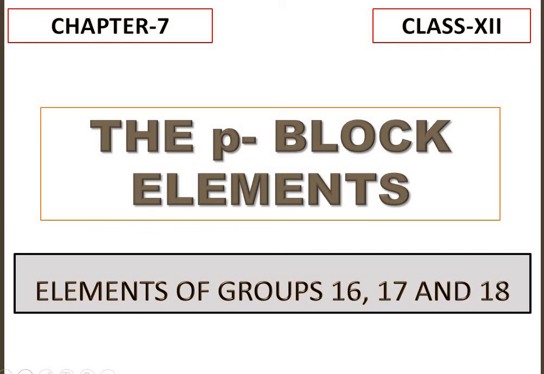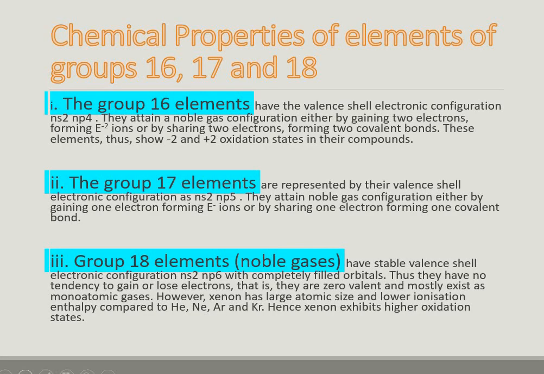Hello everyone. In this video of chapter elements of group 16, 17 and 18, I'll be talking about the chemical properties of the elements present in group 16, 17 and 18, allotropic forms of some elements and oxoacids. Now let's start with the group 16 elements. They have electronic configuration ns2 np4.